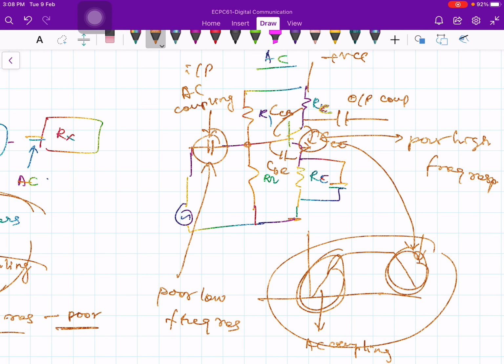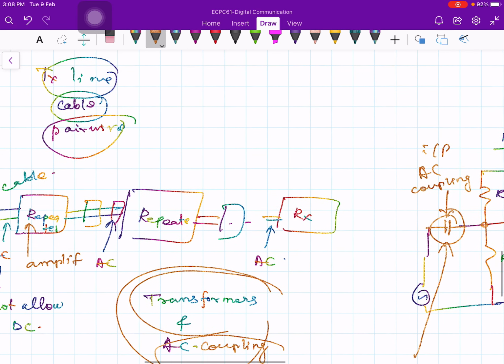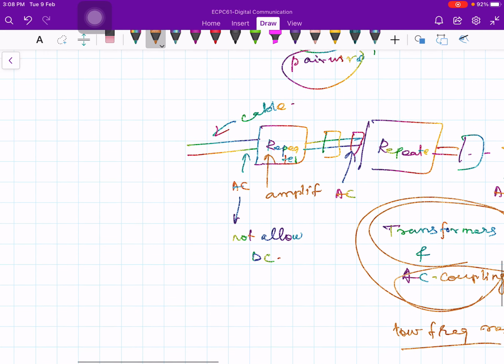And the transformer is needed to couple a signal from one point to another within the repeater or somewhere else. Typically, you will need a transformer. Without a transformer, you cannot do it. Therefore, the low frequency response becomes very poor for polar waveforms. Now, to see the effect of this poor low frequency response, let us look at the following waveform.